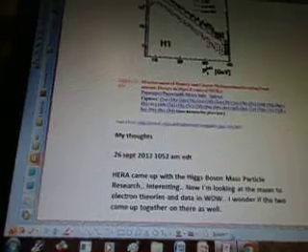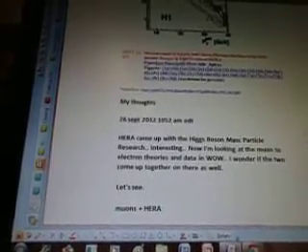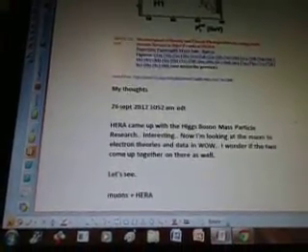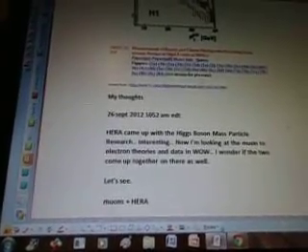Okay, so I started doing muons. They came up with the Higgs and the HERA, and then what I did is separated them into their own little category because it's something that you're studying and working on. So I wanted to make a new series about that as well. So my thoughts, September 26, 2012: HERA came up with the Higgs boson mass particles research. Interesting. Now I'm looking at the muon to electron theories and data in WOW. I wonder if the two come up together on there as well. Let's see. So I did a Google on muon plus HERA.